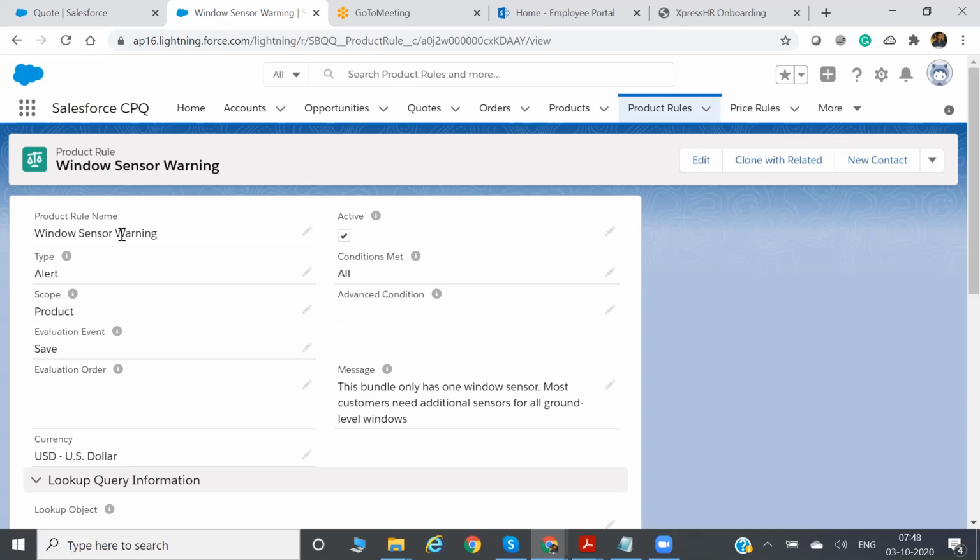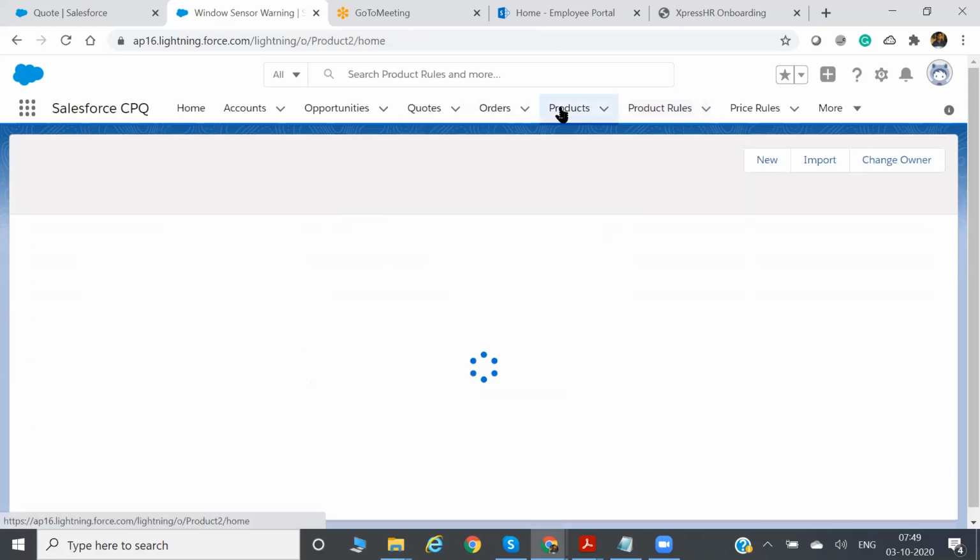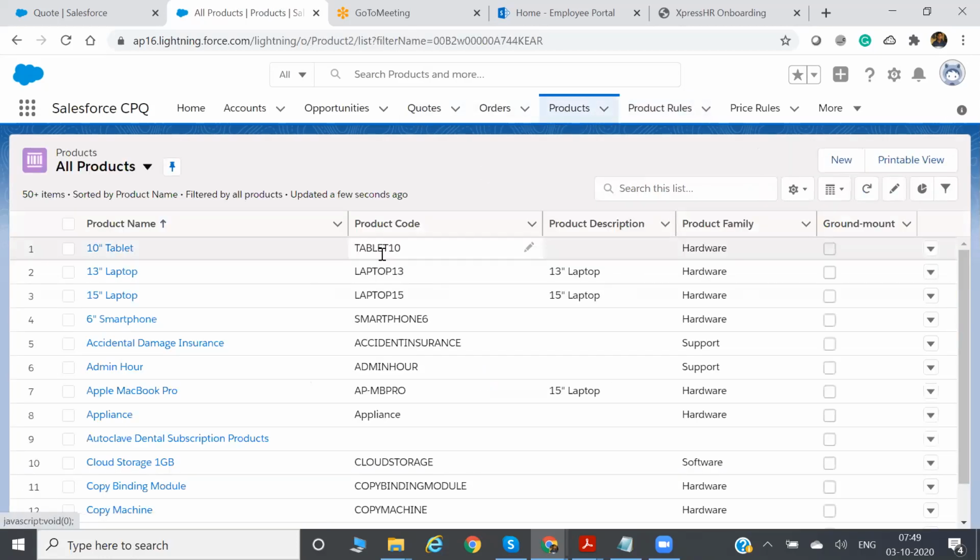So that means there is a requirement or use case: whenever the sales rep is selling the Home Security Console bundle, there can be more than two Windows sensors. Windows sensor is one of the product options for this bundle. So let me first show you the bundle, then you will understand.